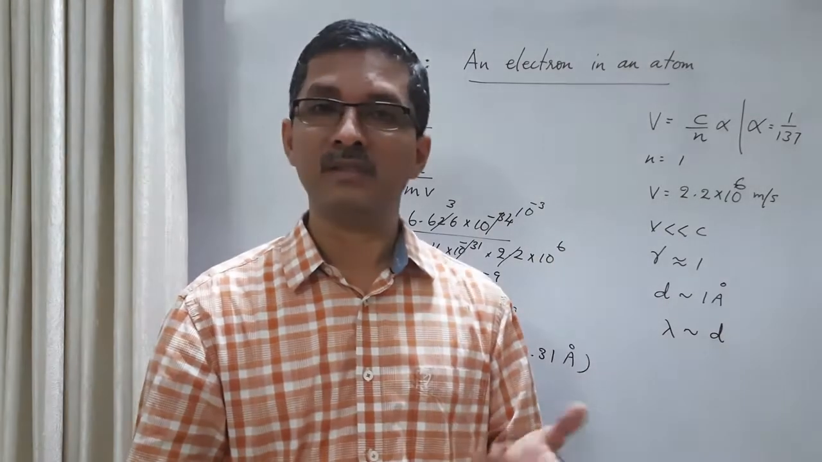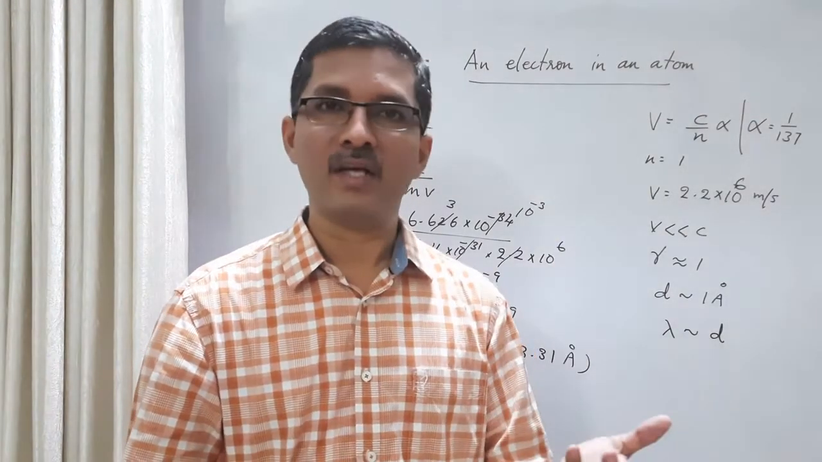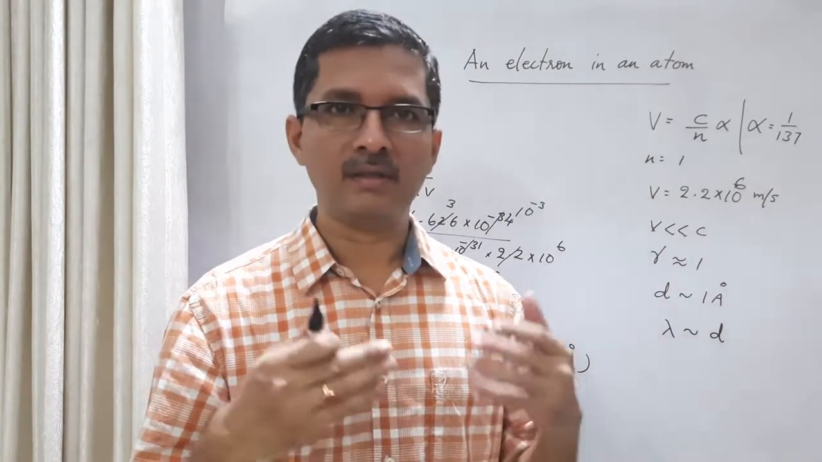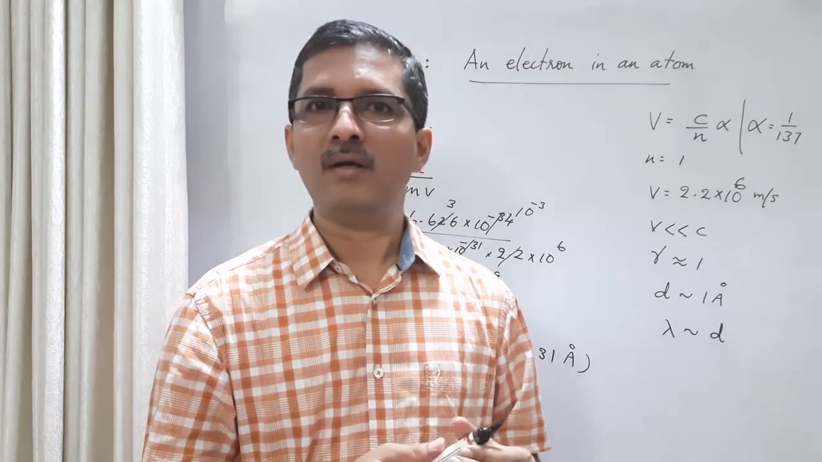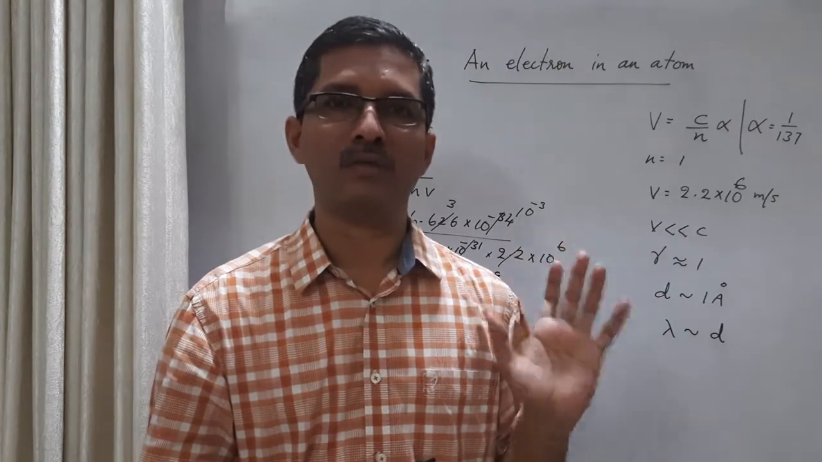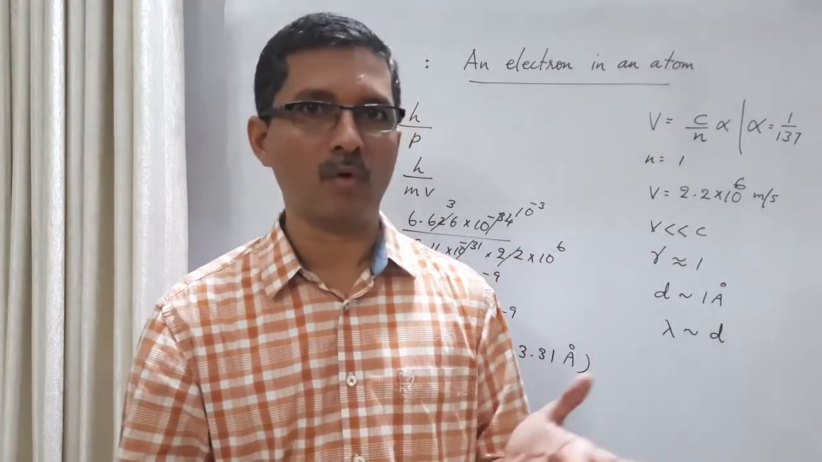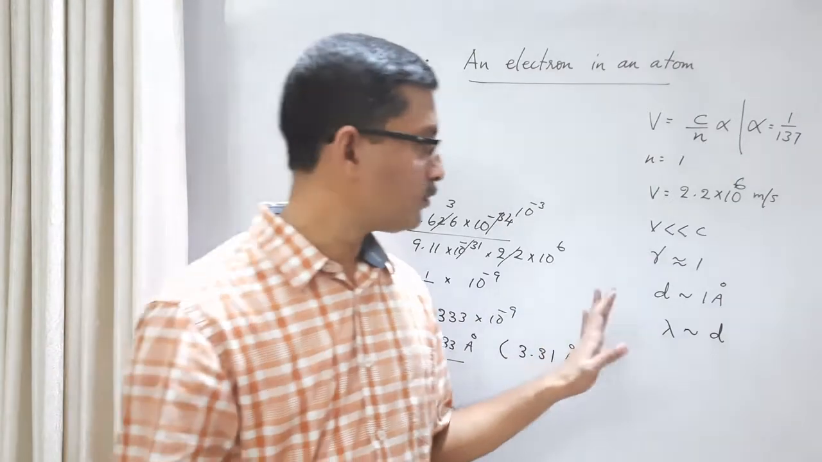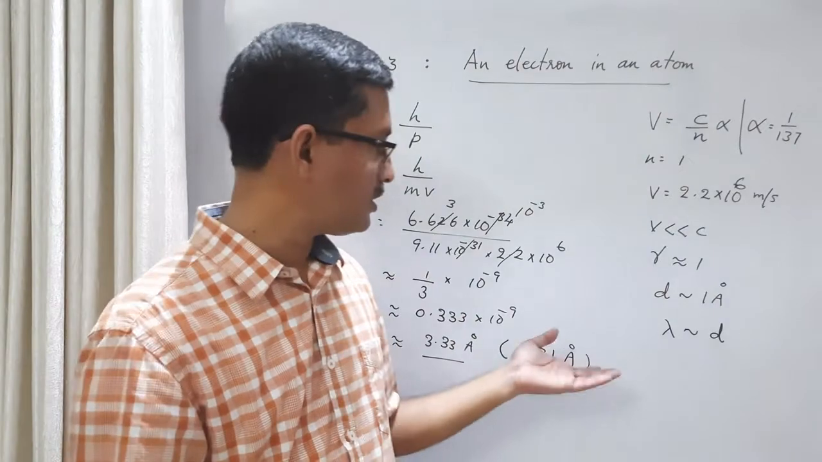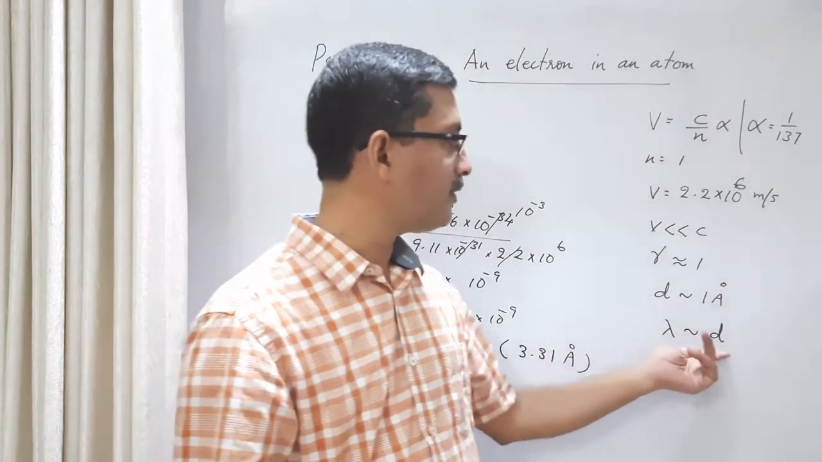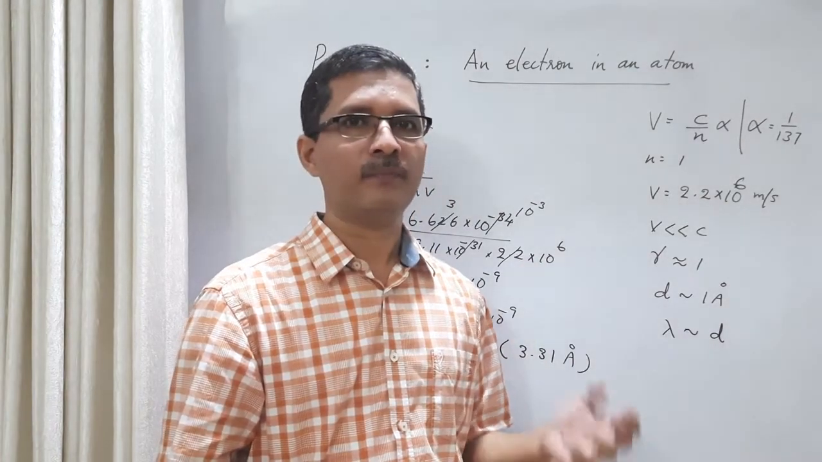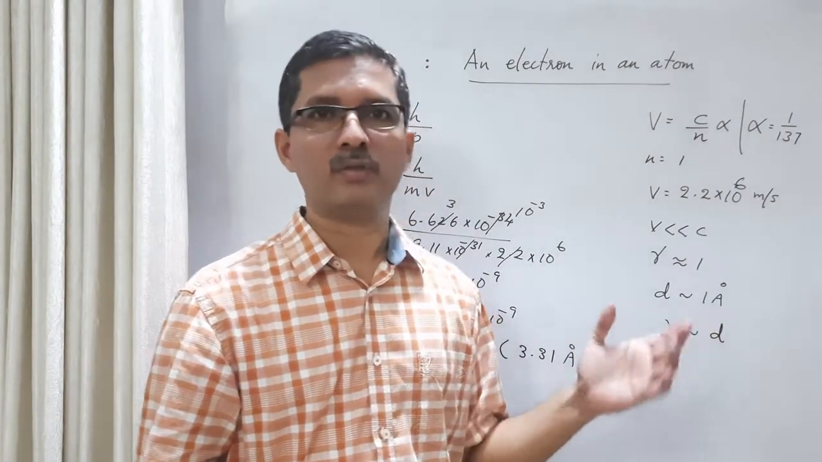It could not predict the intensities of spectral lines. It could not predict the fine structure of spectral lines. It could not explain the Zeeman effect, etc. These limitations of the Bohr model arise from the fact that the wave nature of the electron was not taken into account. So in the case of an electron in a hydrogen atom, our calculations clearly show that since the de Broglie wavelength is of the order of the dimension of the atom, we should take into account the wave nature of this electron. It is not justifiable to treat it as a particle.